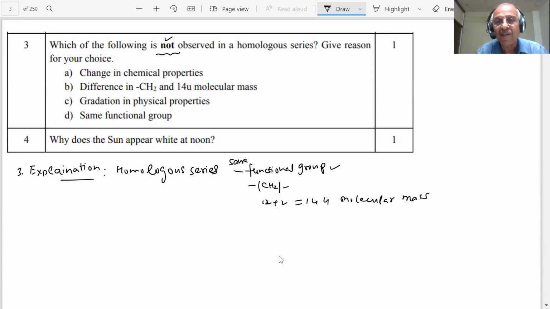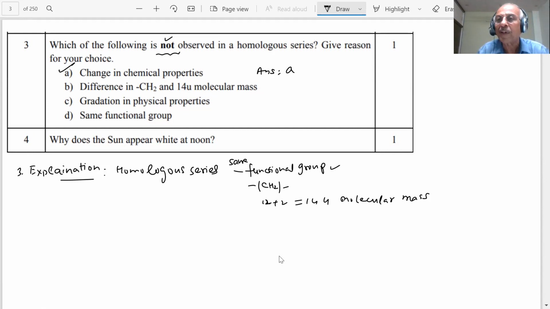You will see that when the mass changes, the functional group is the same. If the functional group is the same, the chemical properties are not going to change. Compounds which have the same functional group have the same chemical property. So what is not observed is a change in the chemical properties. The answer will be A, student. Our answer is A. So read it carefully.